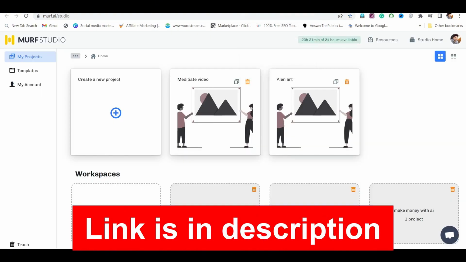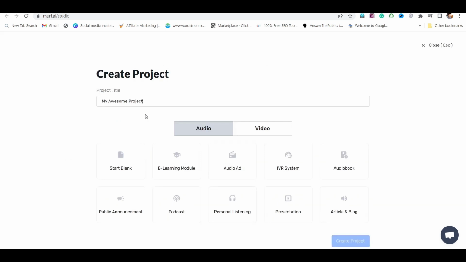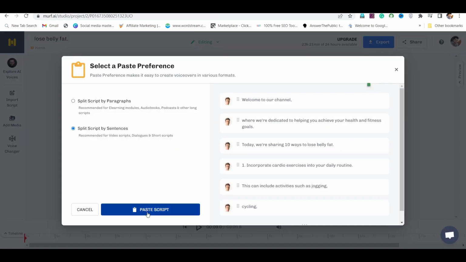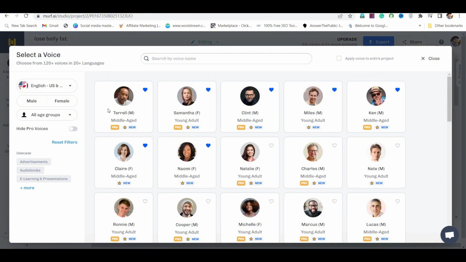So to generate voice in Mirth, first sign up for free, then go to Mirth AI Studio, and from here click on Create New Project, and here give the title of the project, select Start Blank, and click on Create Project. Now first of all add your script here. Then go to Voice Style, and here you'll find different ultra-realistic voices that you can use. So let's take a look at some of the voices.